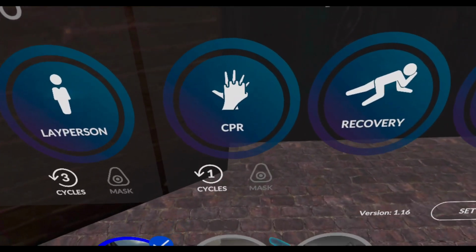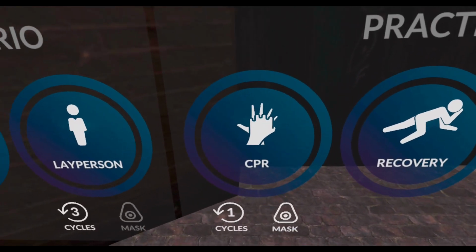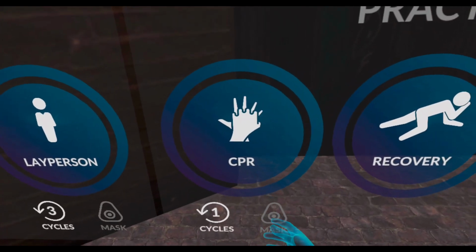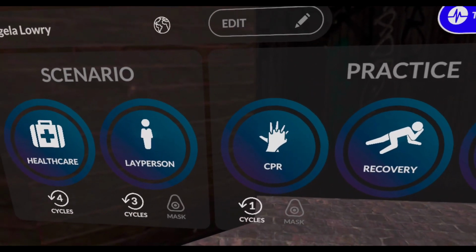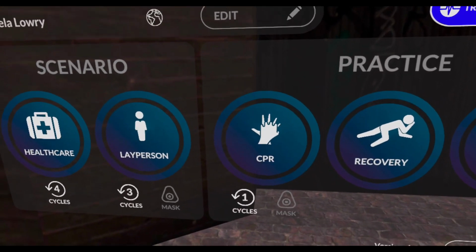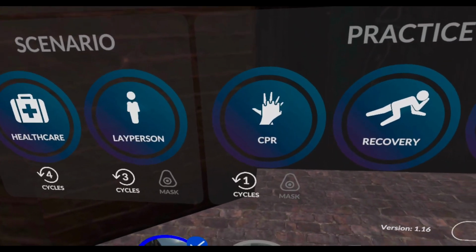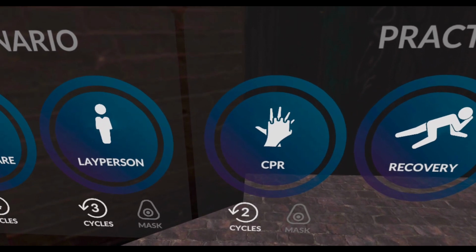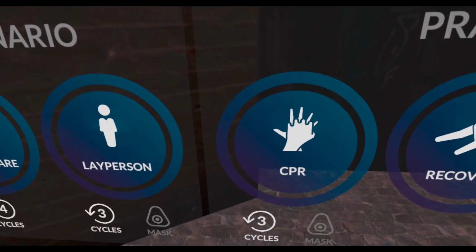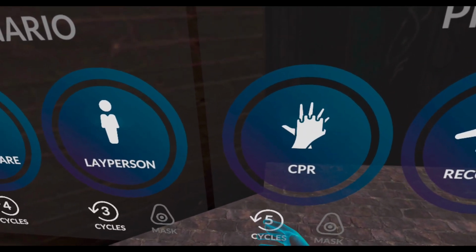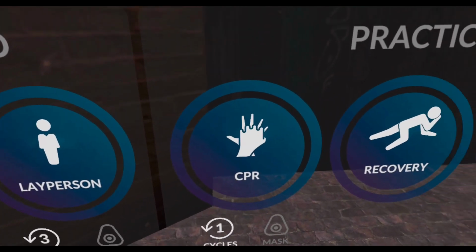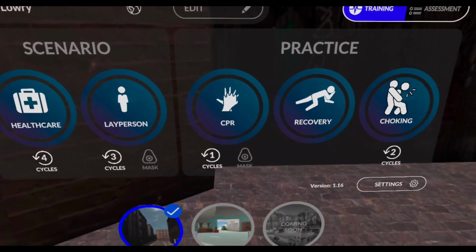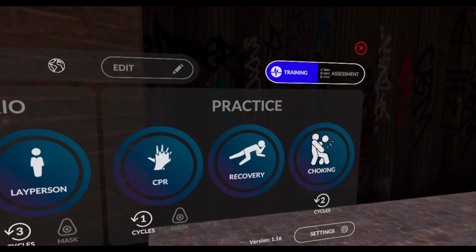Other icons on the screen are the mask icon, which enables or disables ventilation, and cycles, which for the CPR scenarios is how many times you'll interact with the AED device.